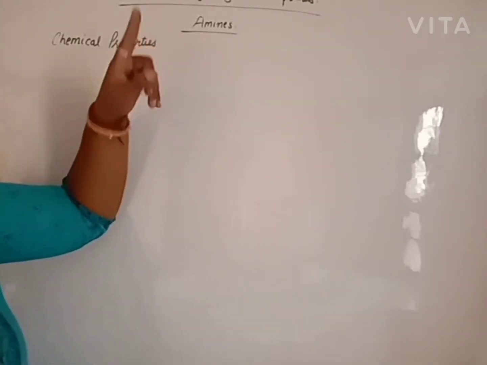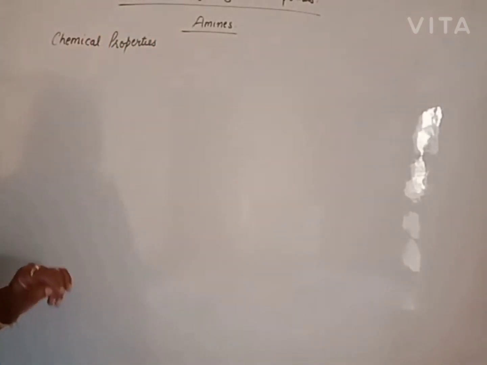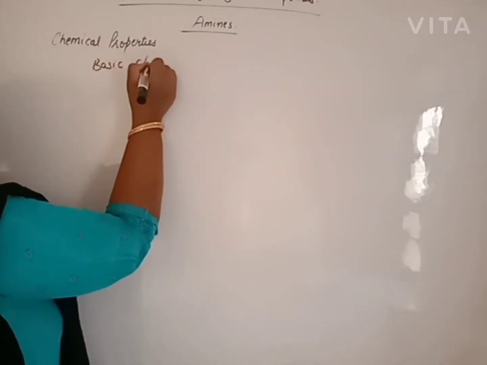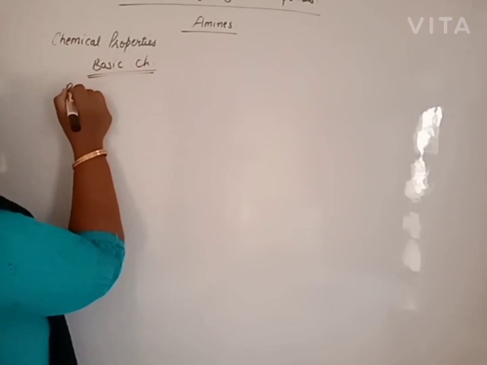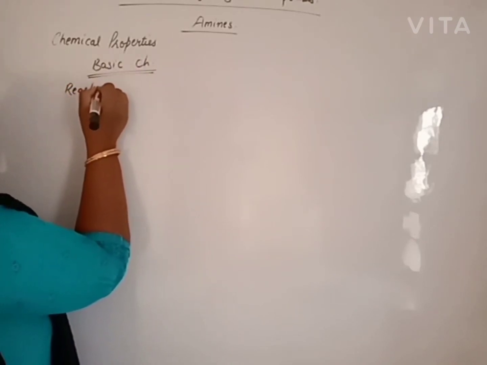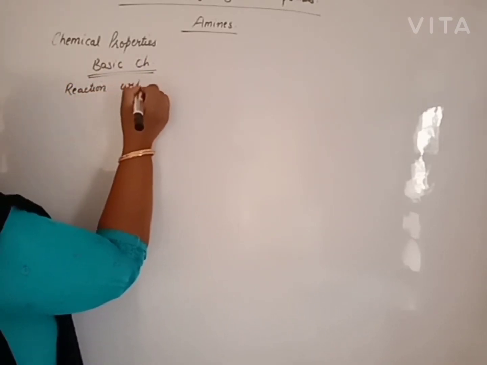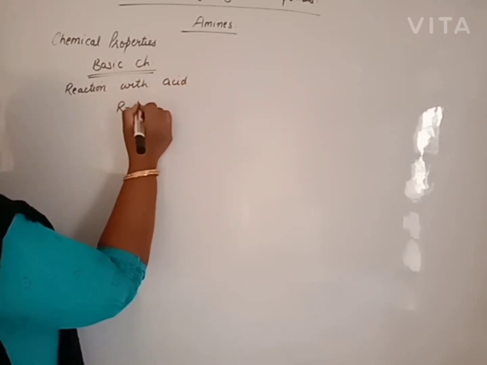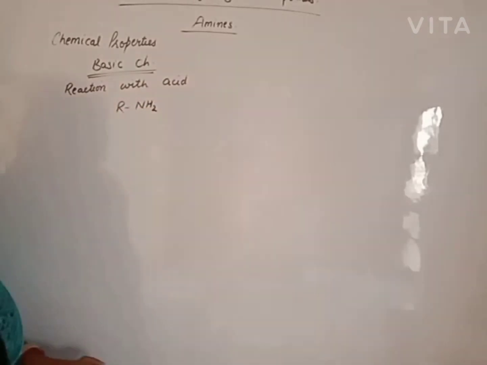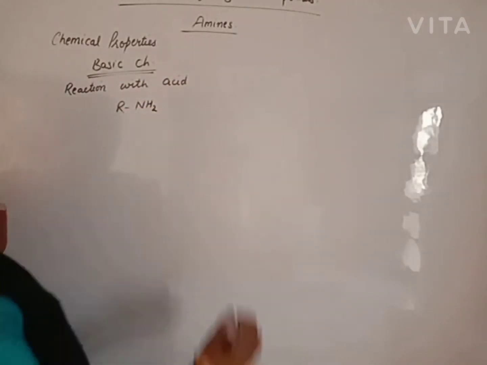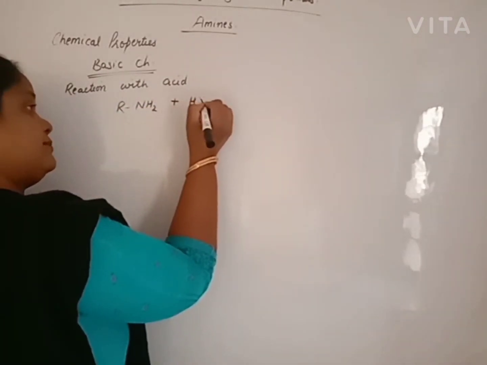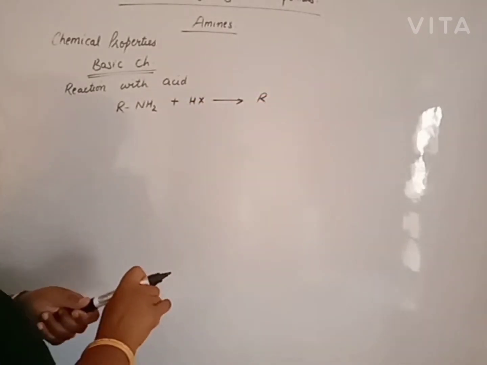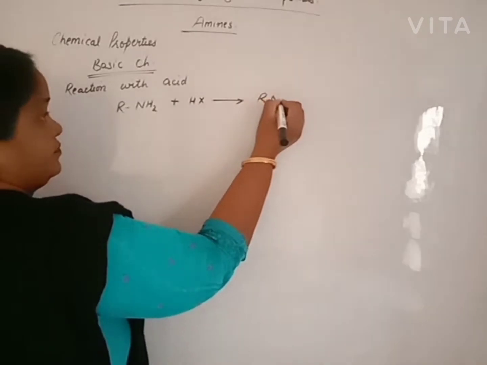Amines are ammonia derivatives. Ammonia is basic, which means amines are basic. Basic character can be explained by reaction with acid. When amines, whether primary, secondary or tertiary, react with acid, they give salt.